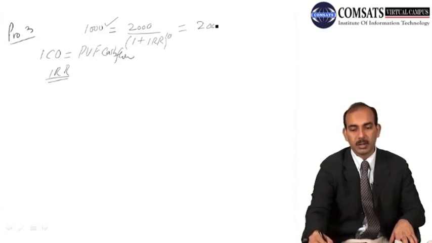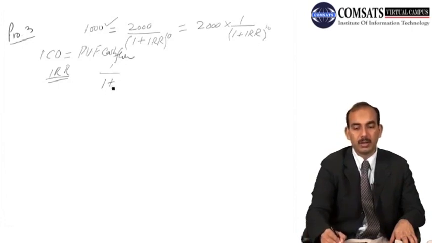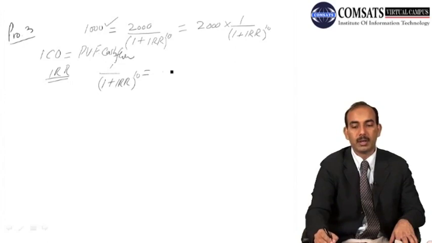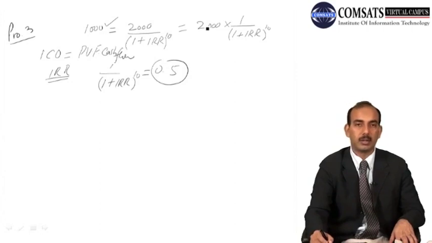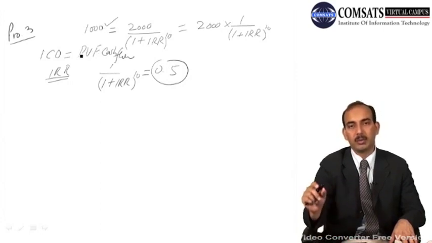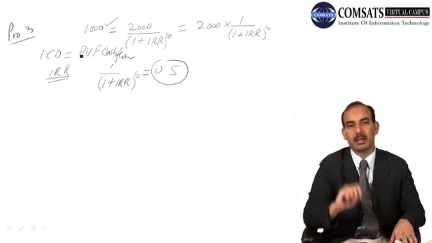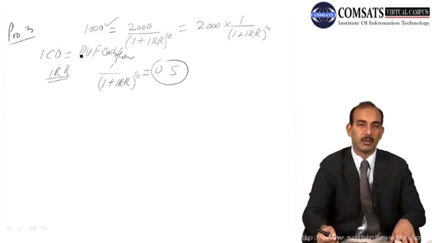For example, अगर हम इसको दोबारा लिखें तो हम इसको ऐसे भी लिख सकते हैं कि 1 over 1 plus internal rate of return with power 10 should be equal to 0.5. अगर ये 0.5 के बराबर आता है and then we multiply it with 2000, only then we can have it equal to 1000, that is the initial investment, initial cash outflow. और अगर हम इसको उसके equal कर लेते हैं तो that rate is our internal rate of return. So now we have to find out what is that internal rate of return.